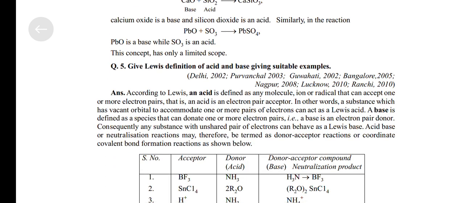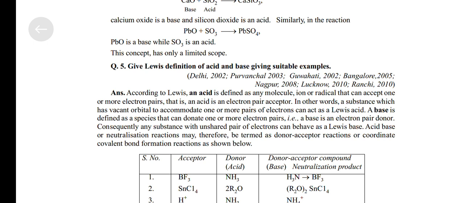Give the Lewis definition of acid and base with examples. According to Lewis, an acid is defined as a molecule, ion, or radical that can accept one or more electron pairs. That is, an acid is an electron pair acceptor.